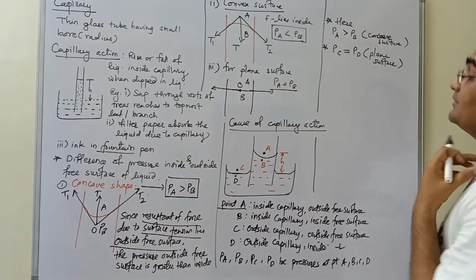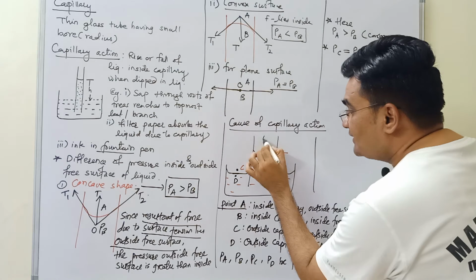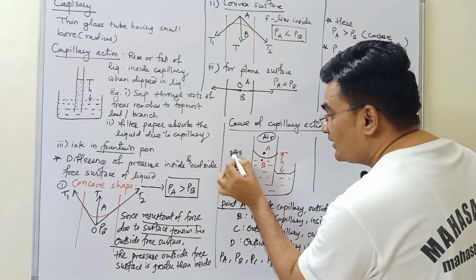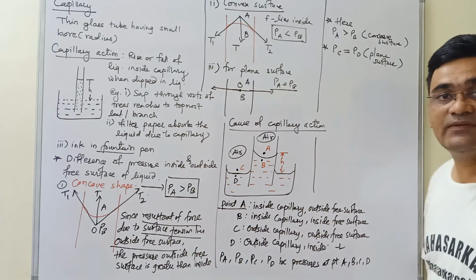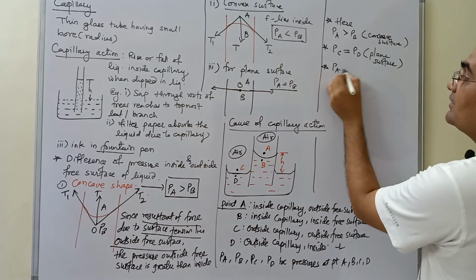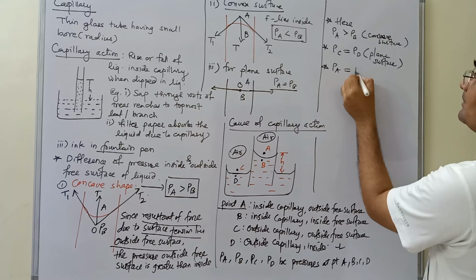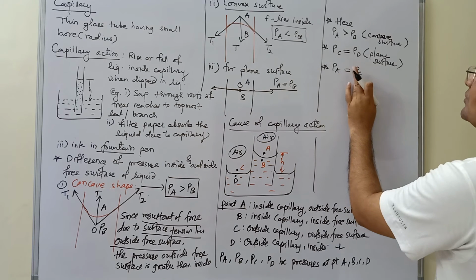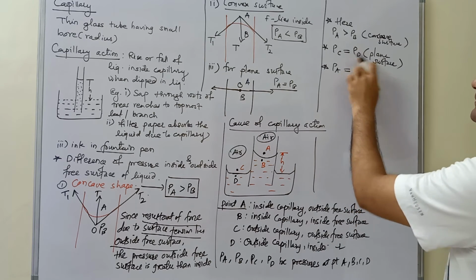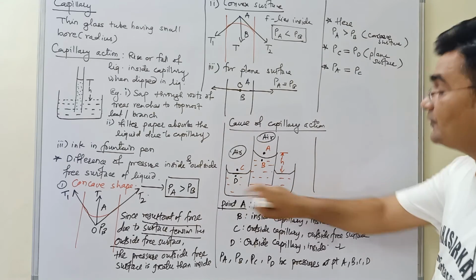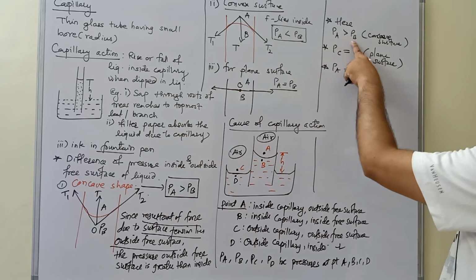Now see, point A is also lying in the air and point C is also lying in the air. Atmospheric pressure at all the points is always same. So PA is equal to PC. Listen carefully, PA is greater than PB.